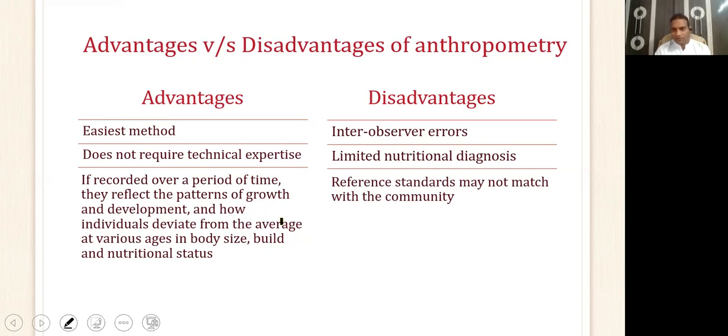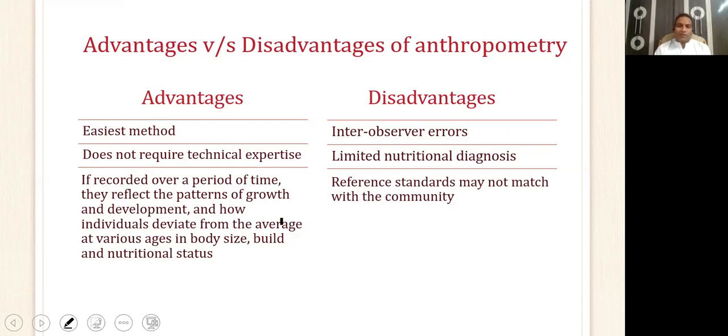The fact that it will say that, yes, the child is wasted, yes, the child is stunted, but why is the child wasted and stunted? Is it because of protein energy malnutrition? Is it because of energy malnutrition? Or is it because of zinc deficiency? That you cannot get by anthropometry.